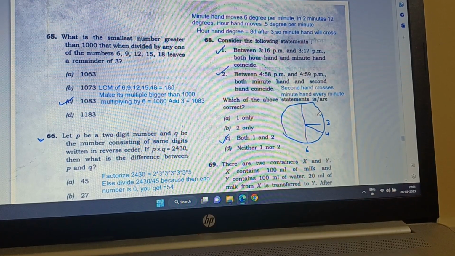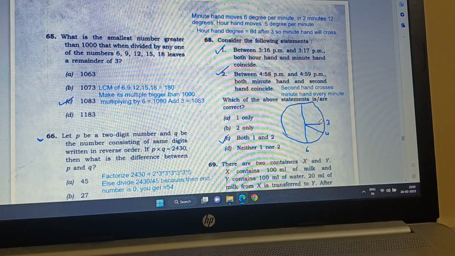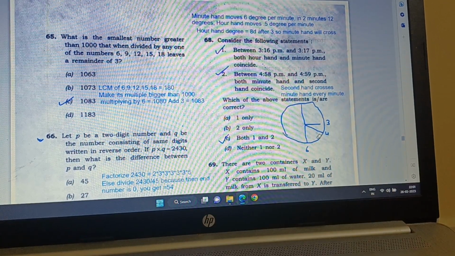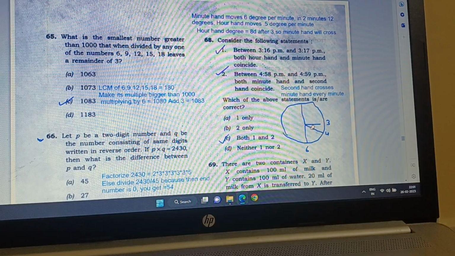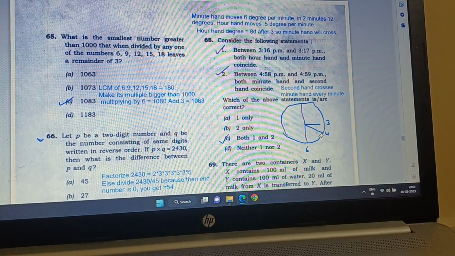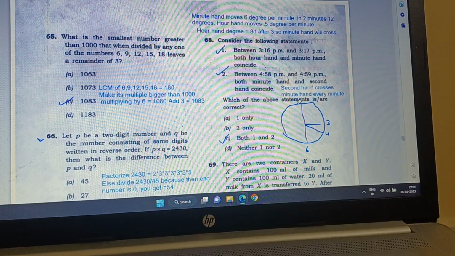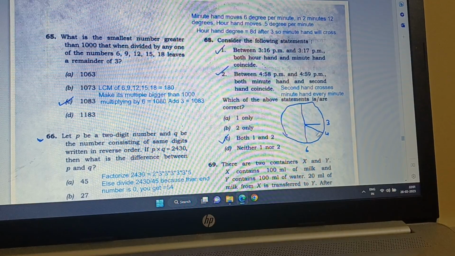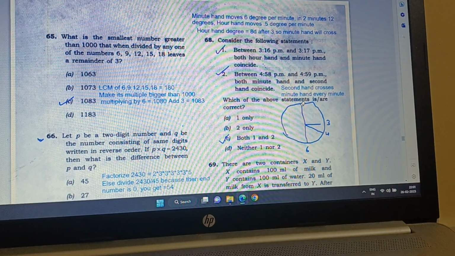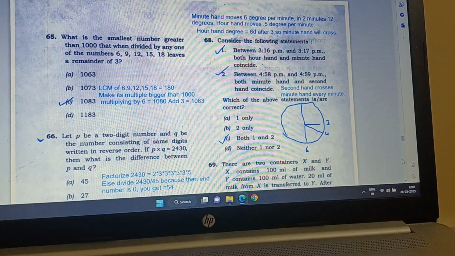So in 1 minute, somewhere the hour and minute hands will be between 4 and 5, close to 4:58 and 4:59 p.m. So the hour hand will be at 5 and the minute hand will be here, but by then again the second hand will cross it, so that way it will coincide. So both 1 and 2 are true.